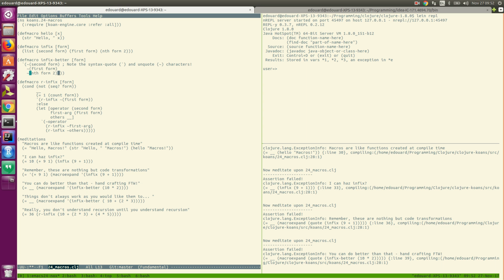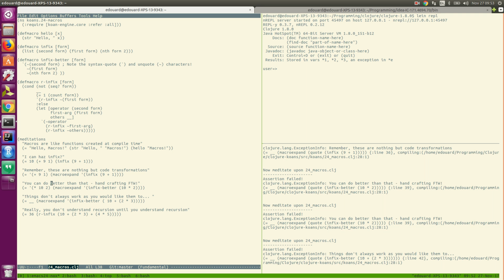Sorry, that should be a space. And the result of doing that, because we have macro expand and the quote mark, we don't have to actually write the answer, we just write what that turns into.